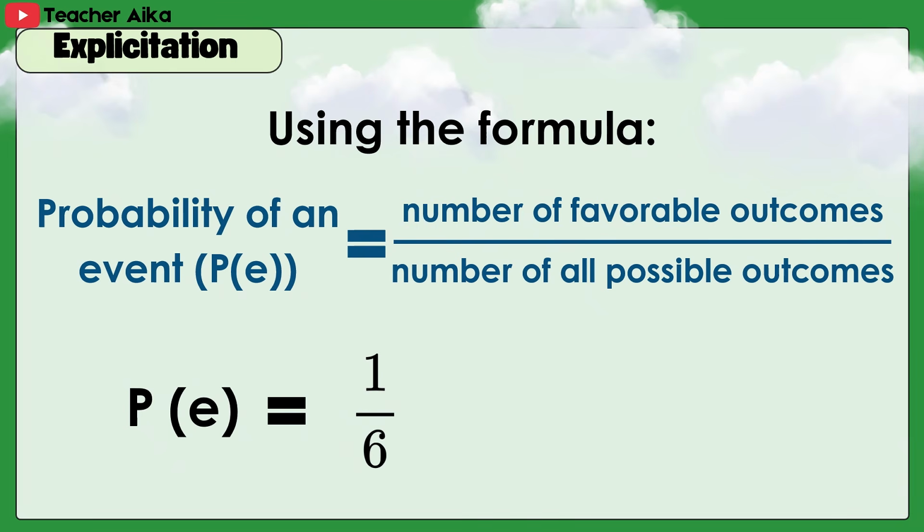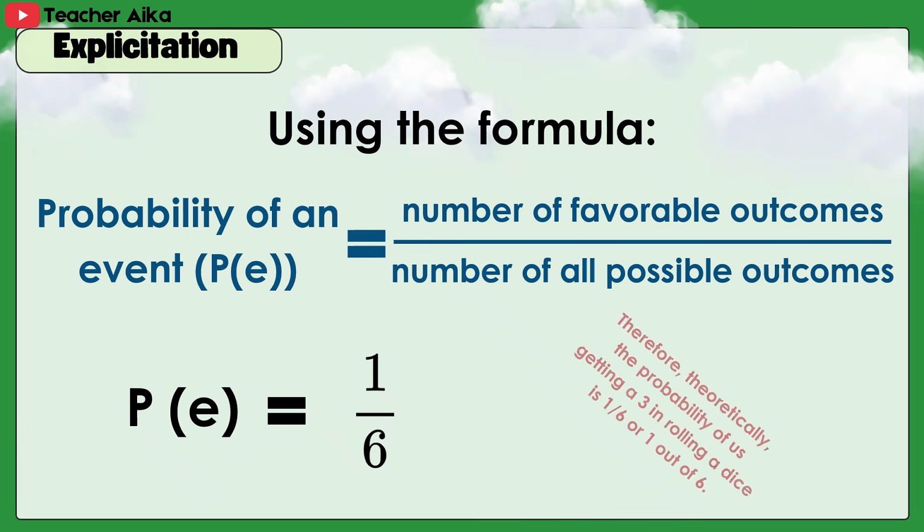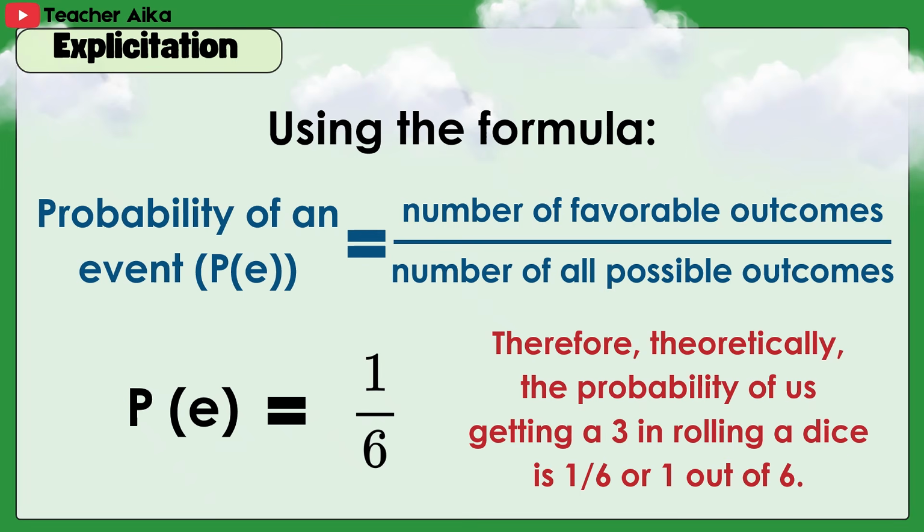Using the formula, probability of an event equals 1/6. Therefore, theoretically, the probability of us getting a 3 in rolling a die is 1/6 or 1 out of 6.